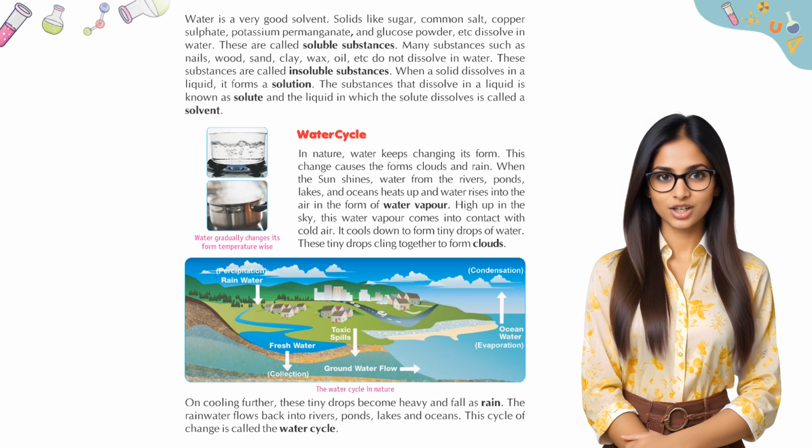High up in the sky, this water vapor comes into contact with cold air. It cools down to form tiny drops of water. These tiny drops cling together to form clouds. On cooling further, these tiny drops become heavy and fall as rain. The rainwater flows back into rivers, ponds, lakes, and oceans. This cycle of change is called the water cycle.